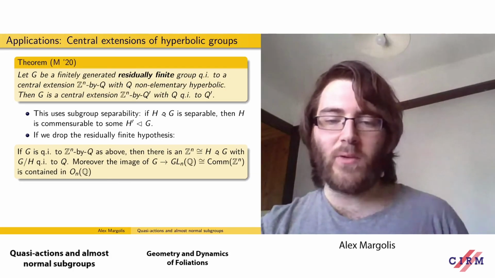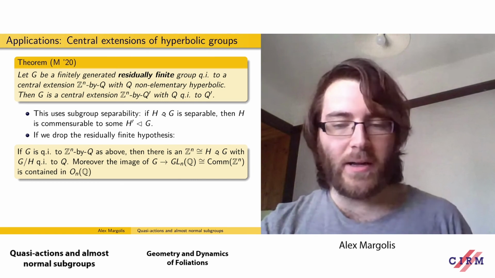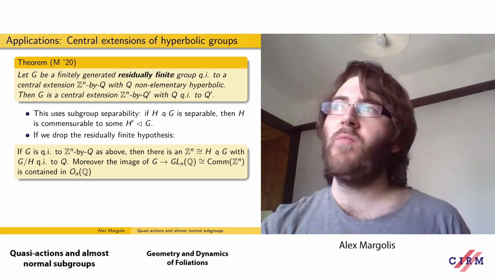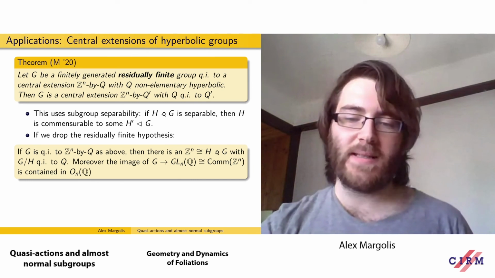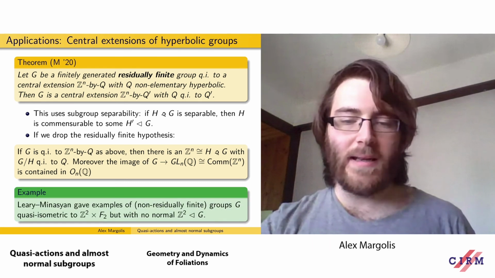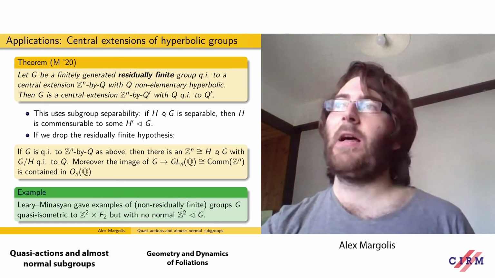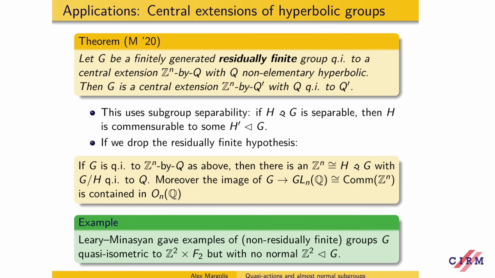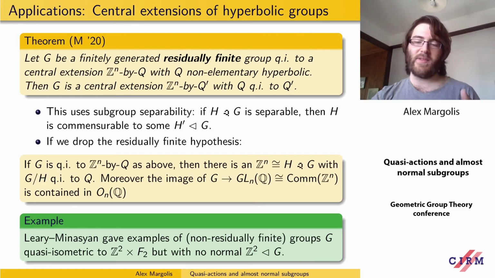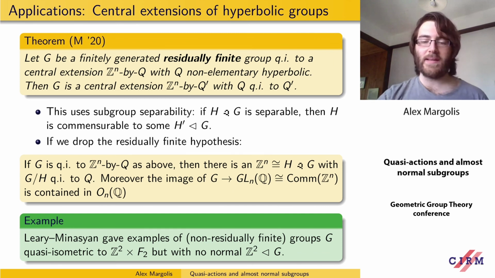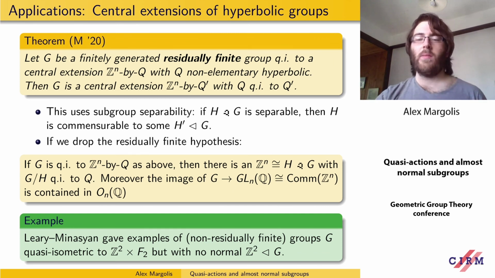But when we have Z^2 and Z^3 and so on, we have more room to move around without distorting distances. And recently, Leary and Minasyan gave examples of CAT(0) groups that aren't biautomatic. These groups are quasi-isometric to Z^2 times F_2, but they have no normal Z^2 subgroup.